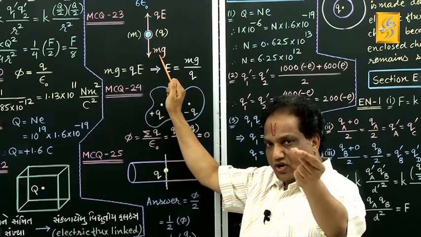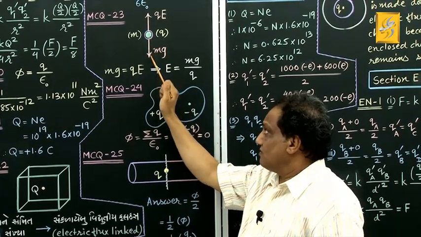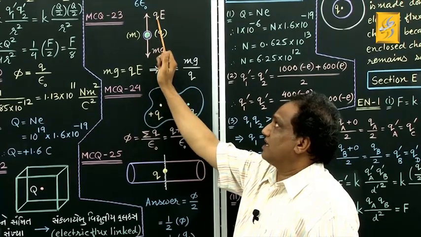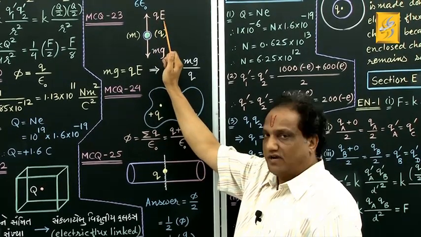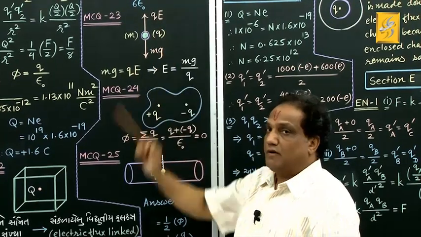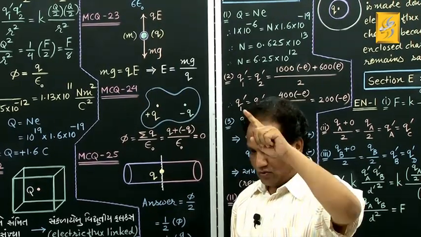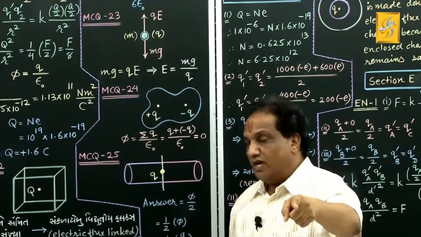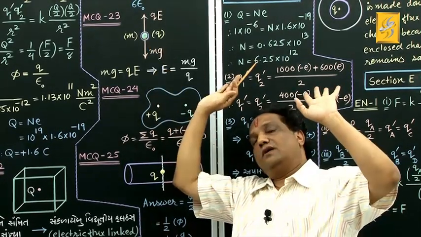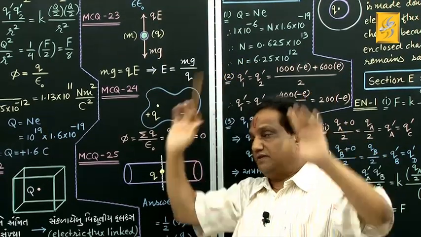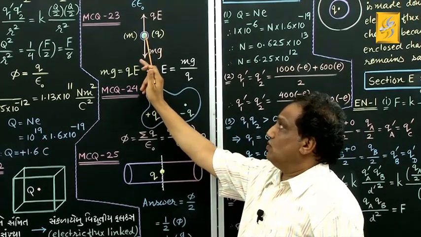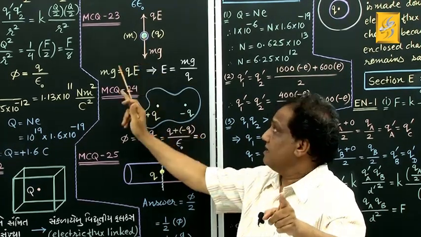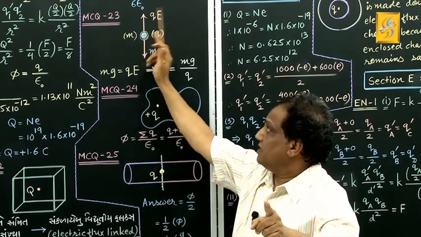On a body of mass m, what is the downward gravitational force? Mg. And on a charge q, what is the electric force? Charge into electric field. Both these forces must be opposite in direction, only then can they cancel each other's effect, and only then can this liquid drop remain in equilibrium. So for equilibrium, Mg must be equal to QE.